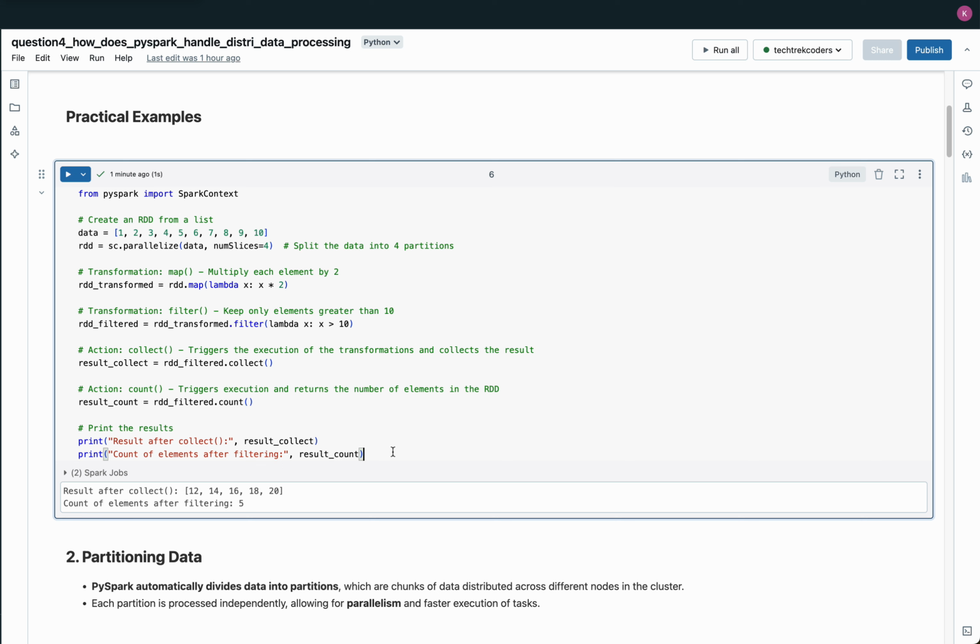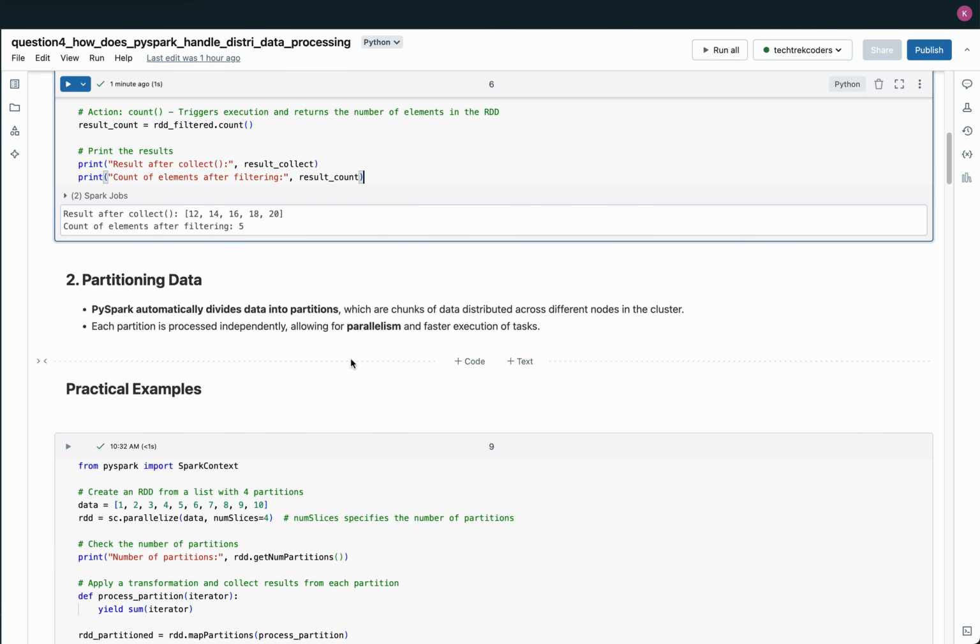Finally, the results are printed. The collect action gives the list 12, 14, 16, 18, 20, and the count action shows that there are 5 elements left after the filtering operation. This example demonstrates how PySpark transformations like map and filter work in conjunction with actions like collect and count to process data in a distributed manner.